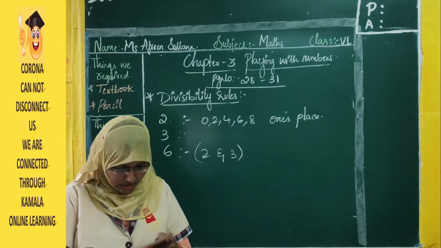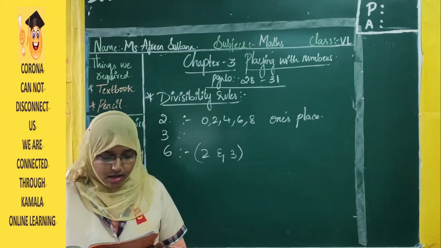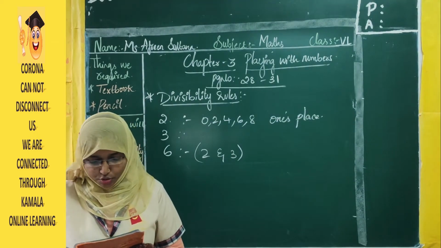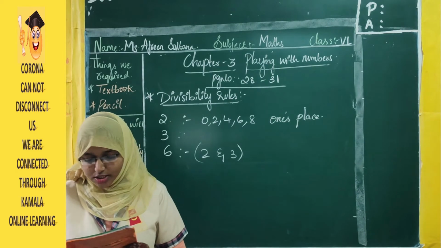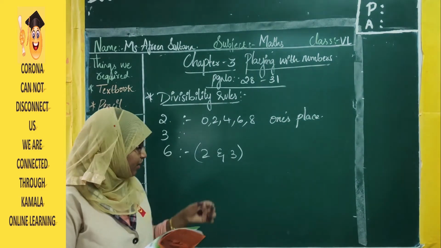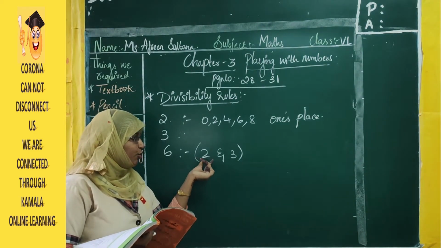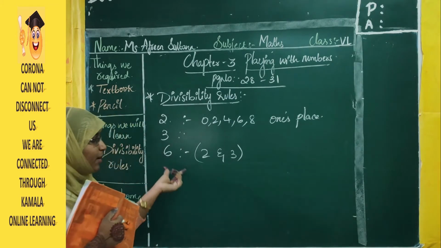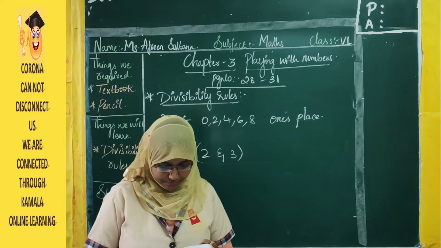See here, on page number 30 they have given, if a number is divisible by both 2 and 3, then it is also divisible by 6. If a given number is divisible by both 2 and 3, then only it will be divisible by 6.